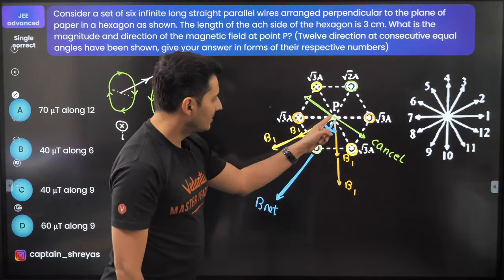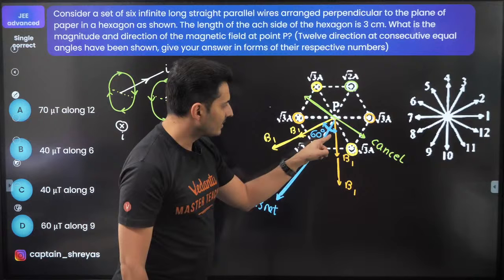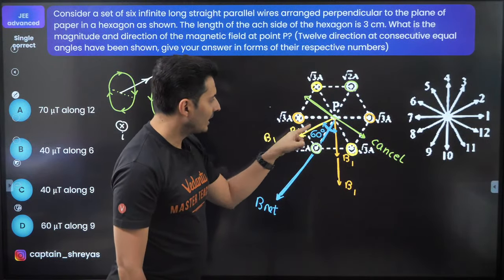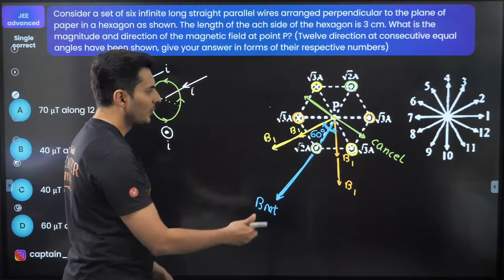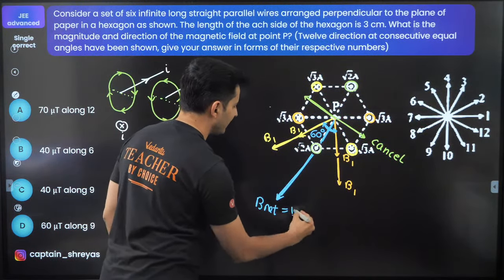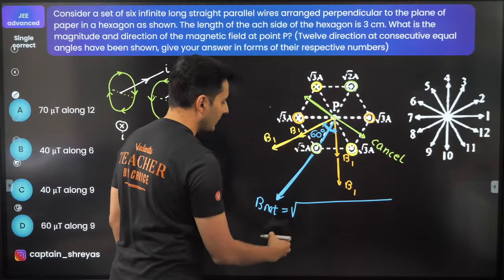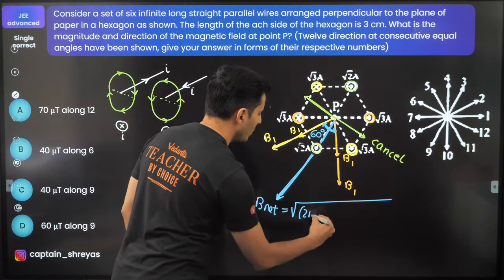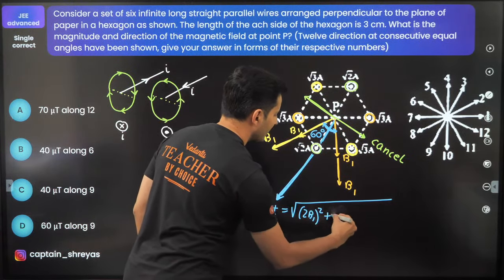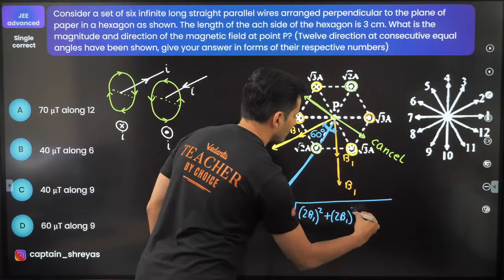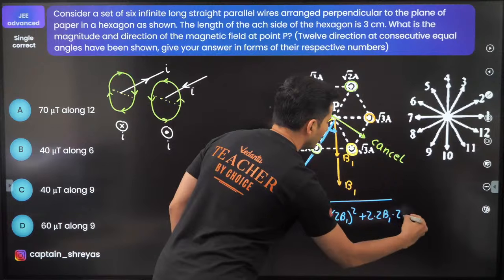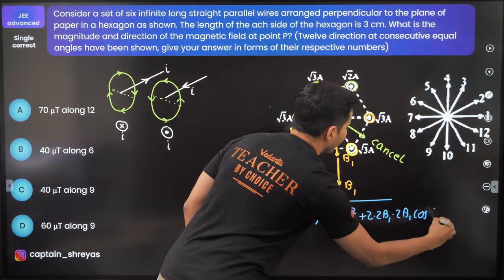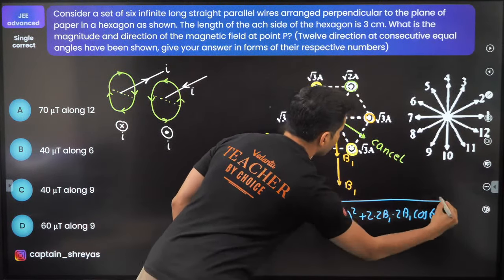Because look at this, this is an equilateral triangle. This is 30 degrees, this is also an equilateral triangle, this line will be 30. 30 plus 30 will be 60 degrees. So you just have to find the resultant. It is nothing but root of (2B1)² + (2B1)² + 2 times 2B1 into 2B1 cos of 60 degrees. That's all.